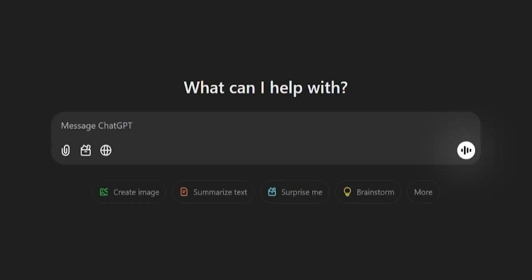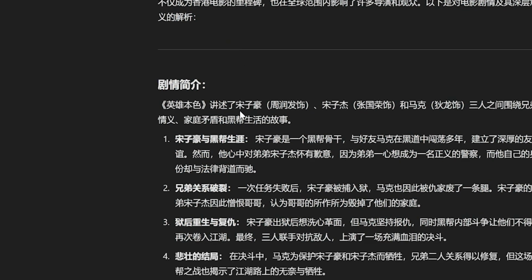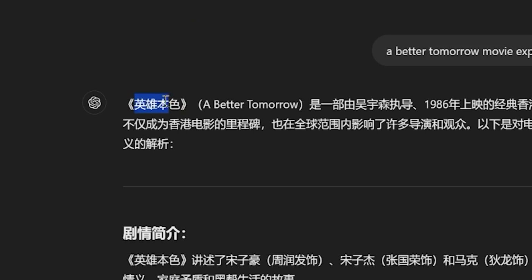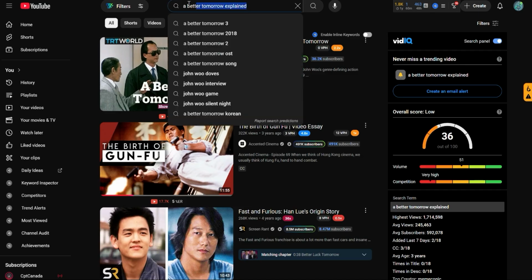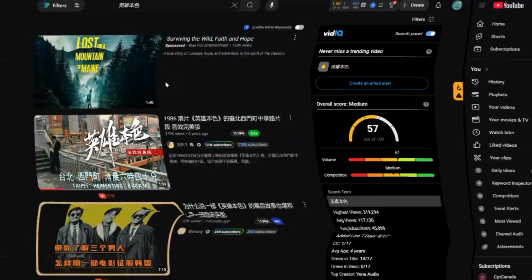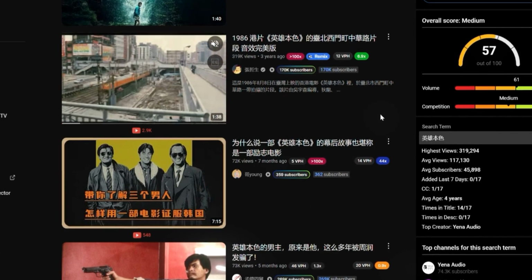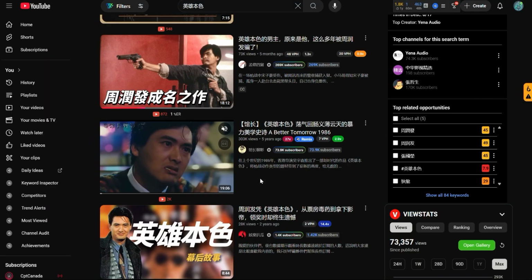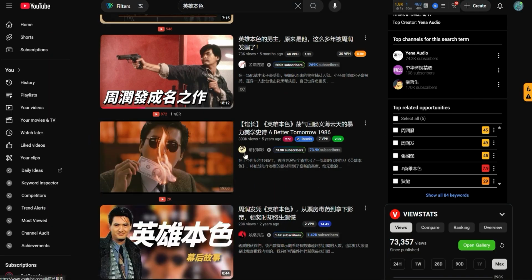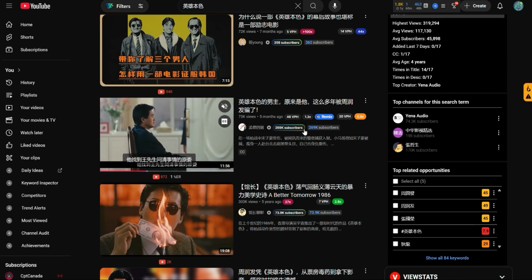So let's use ChatGPT, and we're going to ask it to translate the movie title into a Chinese search term. That way we get better explainer content that understands the culture and nuances. So we're going to copy this and then go back to YouTube. And we're going to paste in the search term and hit search. Now what we see on the SERP is a lot more Chinese versions of the movie plot explainer videos. Now let's download the video and then translate it into English with better translations and better interpretation of the plot.